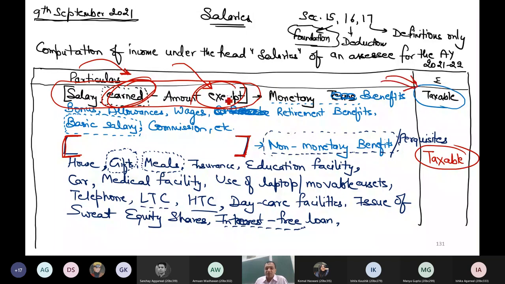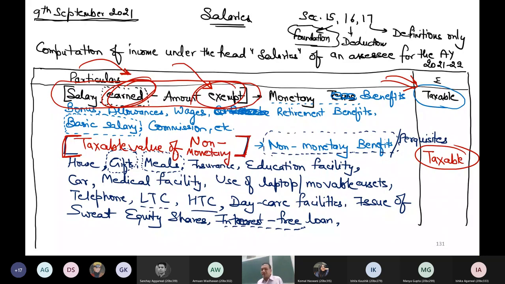So rather than first computing how much non-monetary benefit you have earned, or first converting non-monetary benefit into monetary, then computing exempt again to get taxable value, why not directly compute taxable value? Why not directly compute taxable value of non-monetary benefits? Are you getting my point?